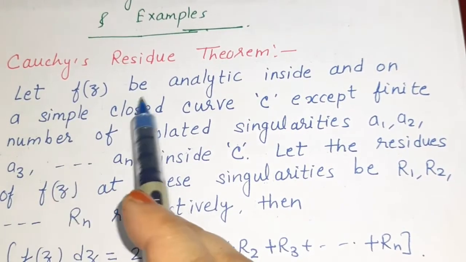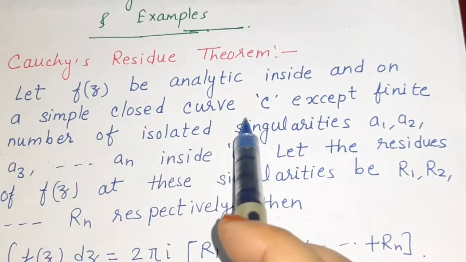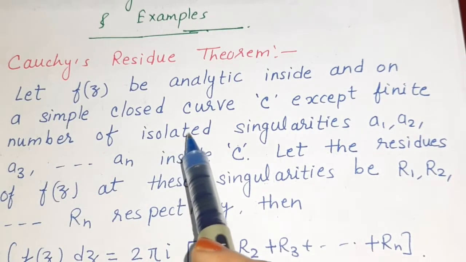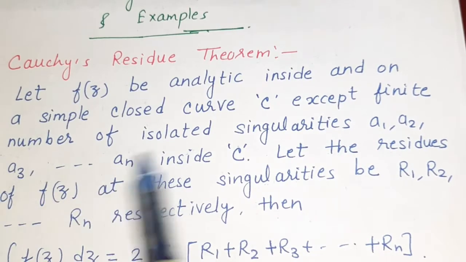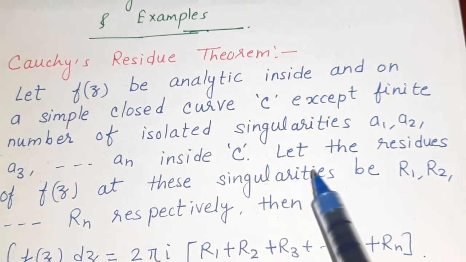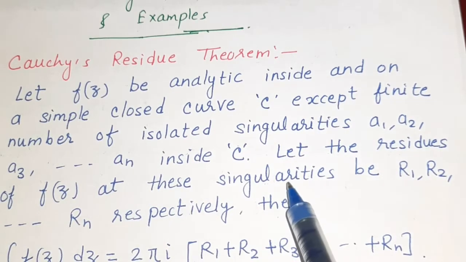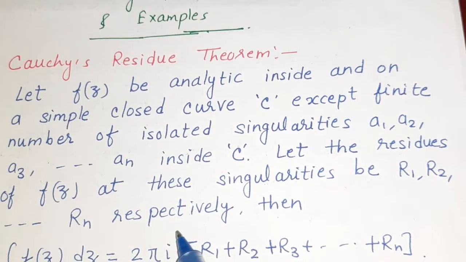Let f(z) be analytic inside and on a simple closed curve C except for a finite number of isolated singularities a1, a2, a3 up to an inside C. Let the residues of f(z) at these singularities be R1, R2 up to Rn respectively.